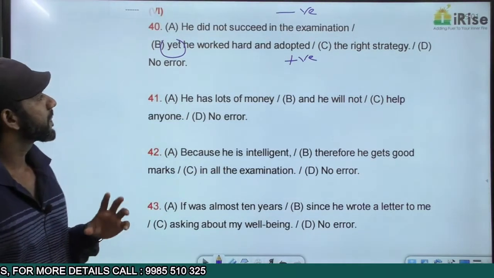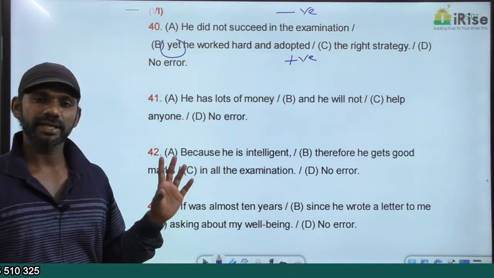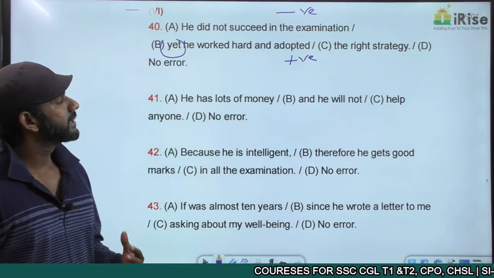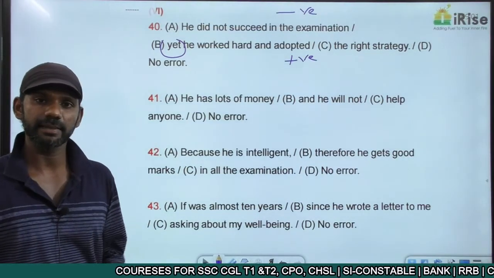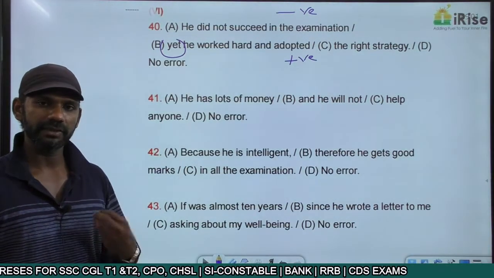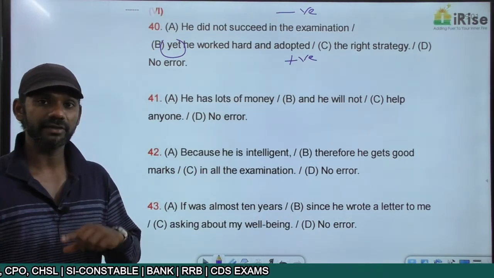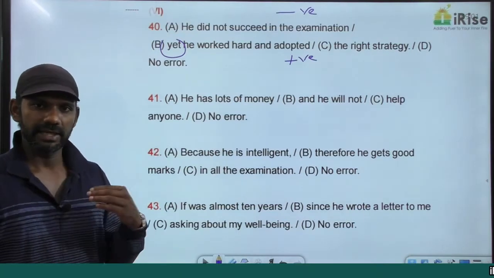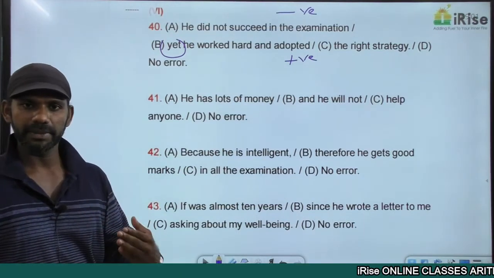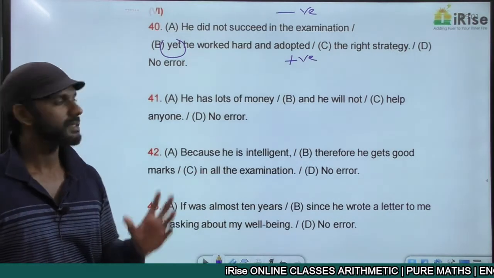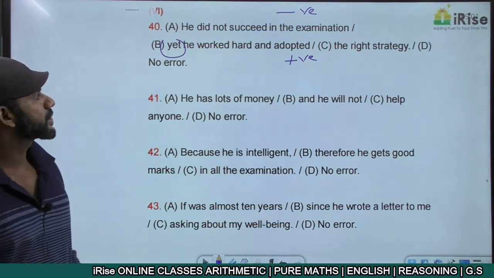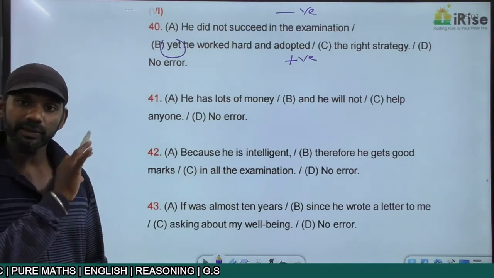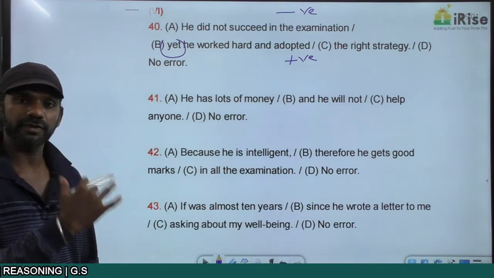My question is, which is the action that should get completed first? Working hard and adopting the right strategy, or not succeeding in the examination? Working hard and adopting the right strategy must be the action completed first, according to the meaning, because only that meaning makes sense. First, working hard and adopting happens, then only taking the examination happens. According to the given sentence, the action that happened first is